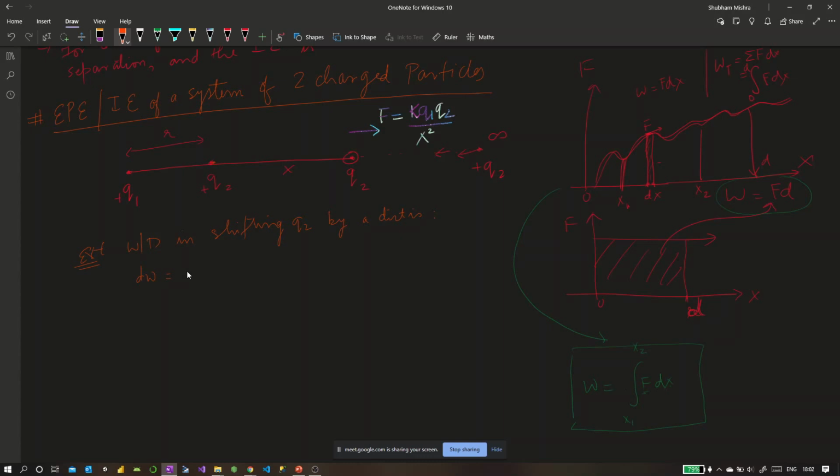So dW is a small work. We can write this as minus F dx, and again this minus sign is very important. We are saying that F is being applied towards the right. Since the charges are of the same nature, the force would be repulsive, and it would be towards the right. Now, to overcome that, there has to be an external force applied. So you have to hold it by hand. I'm just giving an example. You have to apply at least this much force so that it starts moving in the opposite direction.